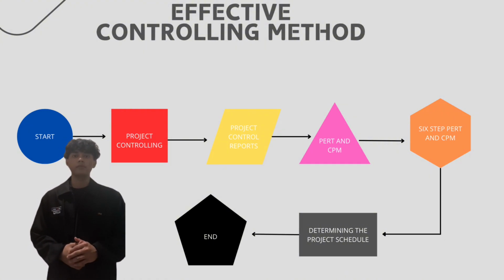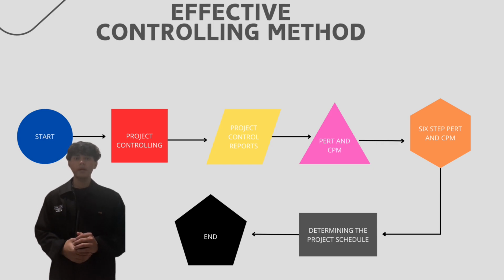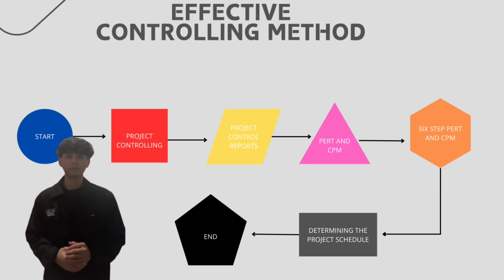Both techniques are network-based tools that help us map out project tasks and their interdependencies. However, there's a key difference. PERT uses three time estimates for tasks: optimistic, pessimistic, and most likely. CPM assumes fixed time estimates for activities.